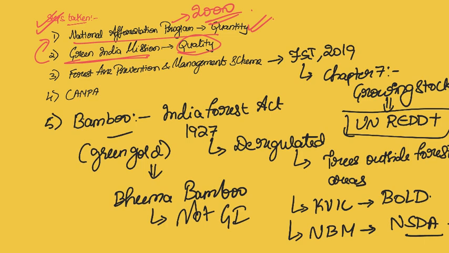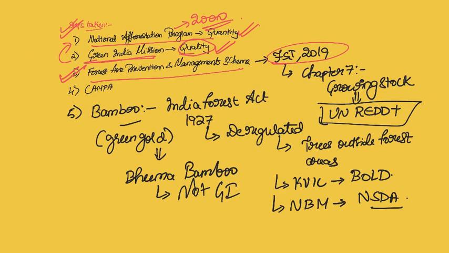How is this different from the National Afforestation Program? While this focuses on quantity by planting trees in wastelands, this focuses upon quality, that is canopy density. You have to know the difference between these two. Then we also have a scheme, Forest Fire Prevention and Management Scheme. The reason why we are talking about this is the Forest Survey of India 2019's State of Forest Report. This report talked about forest fires and the growing incidence of forest fires in Uttarakhand and in Northeast, especially. Northeast forest fires is a big concern.